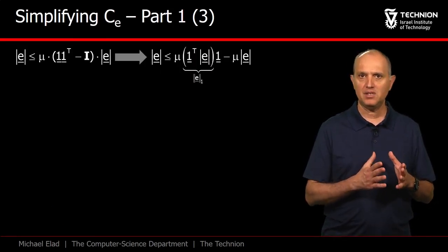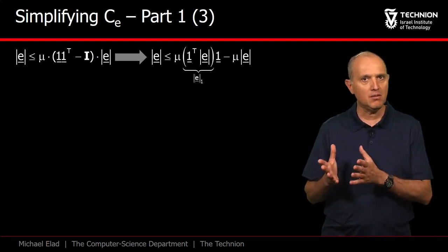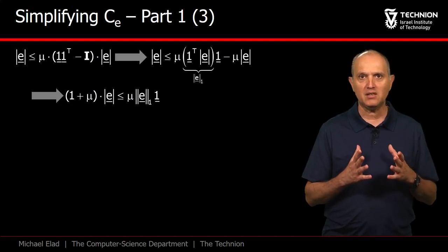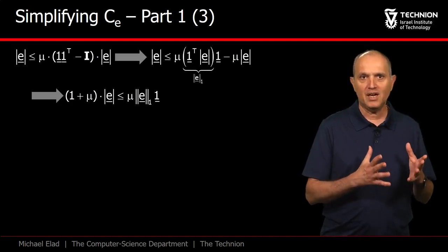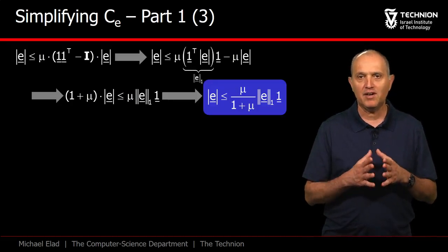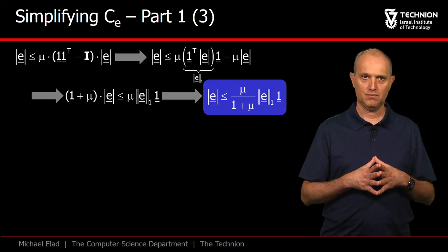We open the parenthesis and observe that 1 transpose times absolute E is nothing but the L1 norm of the vector E. Rearranging terms, we get to this condition that ties the absolute entries of the vector E to its L1 length. Dividing by 1 plus mu, we get to the final form of this condition.